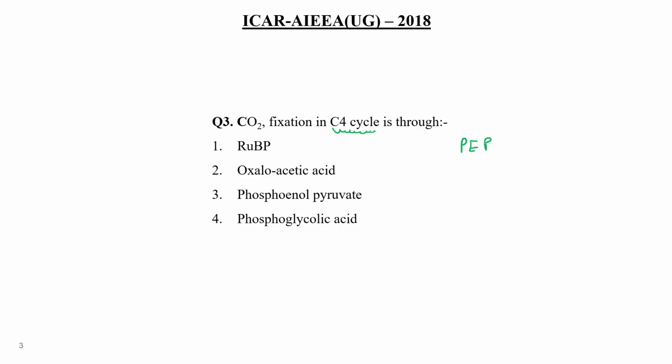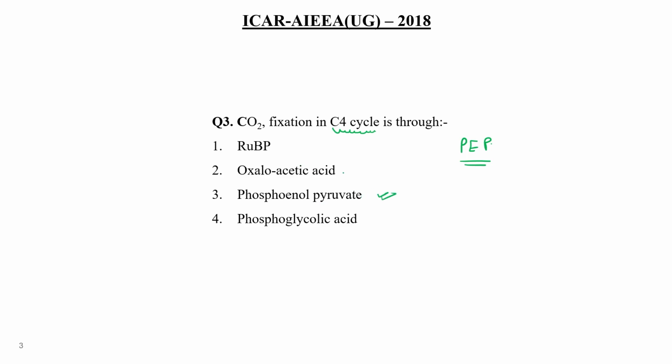The first stable product is oxaloacetic acid. They want to know the fixation in C4 cycle, which is through phosphoenol pyruvate, so choice number 3 would be the correct answer.